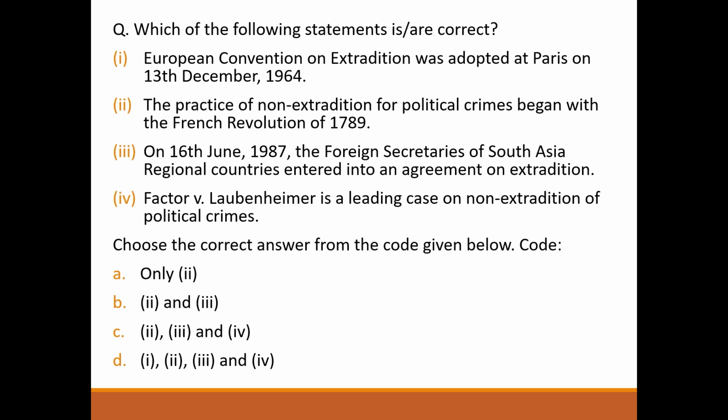Next question. Which of the following statements are correct? European Convention on Extradition was adopted at Paris on 13 December 1964. Wrong. It was adopted on 13 December 1957. The practice of non-extradition for political crimes began with the French Revolution of 1789. Correct. On 16 June 1987, the foreign secretaries of South Asia regional countries entered into an agreement on extradition. Correct. Factor versus Lobenheimer is a leading case on non-extradition of political crimes. Wrong. So answer will be option B.